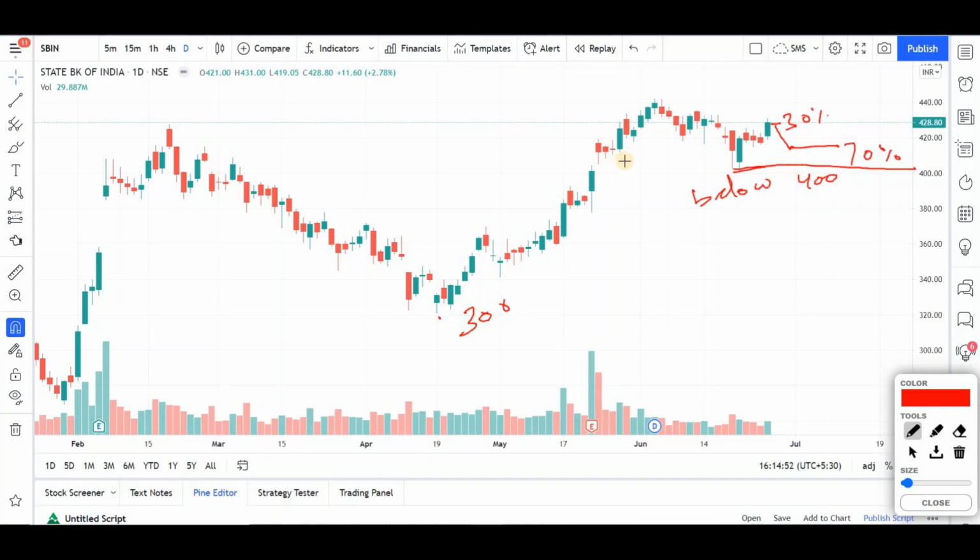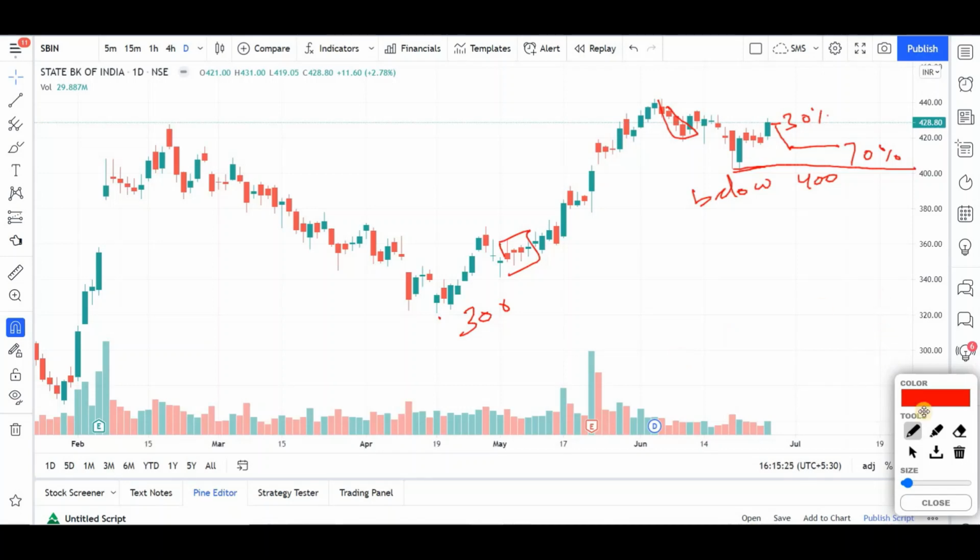And a good thing to notice is whenever there is a consolidation activity going on like this or like this, or when the stock is falling, volumes are not increasing. So volumes are also going down. What it actually means is that all the stronger hands that had participated are still holding the stock. So there is no major reason to exit this stock. This is what it is telling. This is the story. This is how you should build your trading plan. So I hope this is very clear.